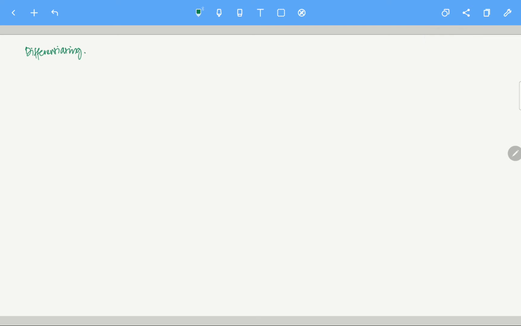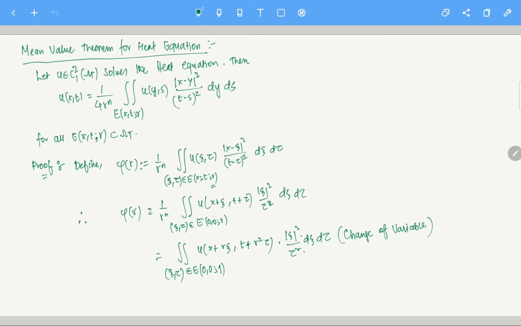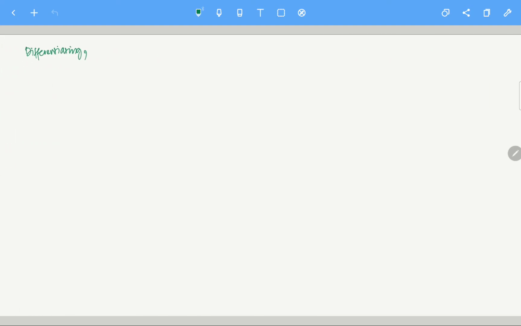So see again, as I have explained to you, why we are doing all of this. I want to make this integral independent of r because I want to take phi prime of r. If this integral depends on r, then we are in trouble, right? If I am taking phi prime of r, I can just take the derivative inside the integral if this integral is independent of r. That's the motivation behind all that scaling. So differentiating, we have phi prime of r equals the integral,